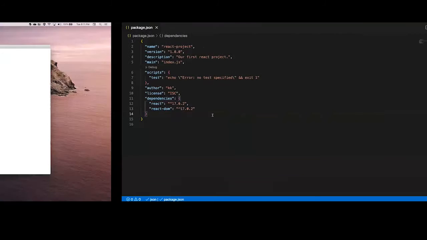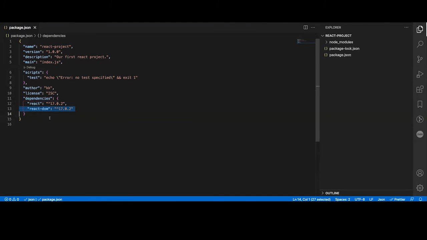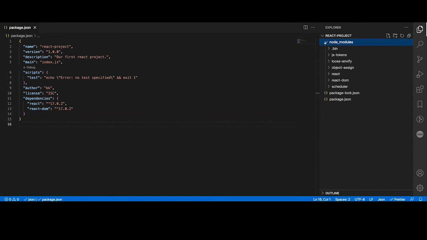Okay, so now it's here. You see now React DOM is installed. Again, it's version 17. You see in the node_modules, we got React and React DOM along with some other dependencies.